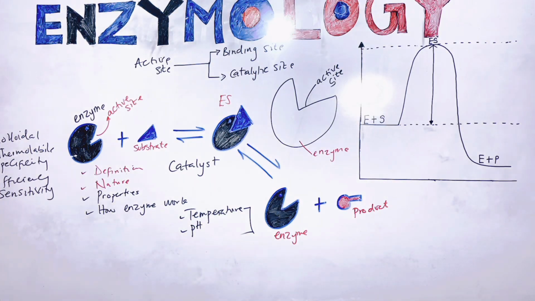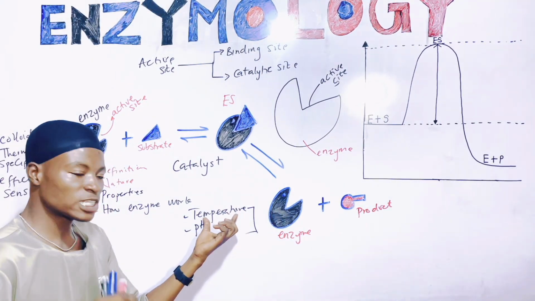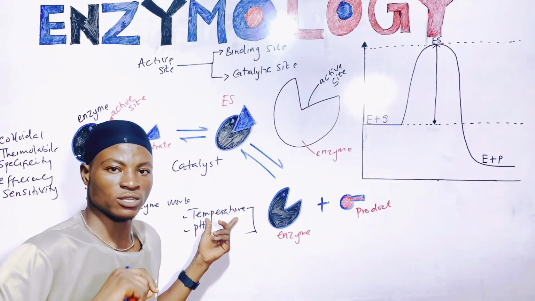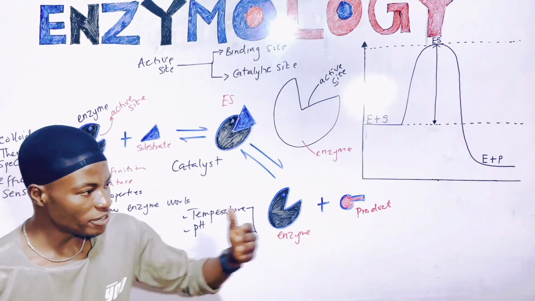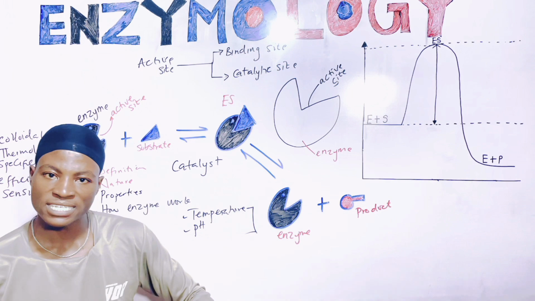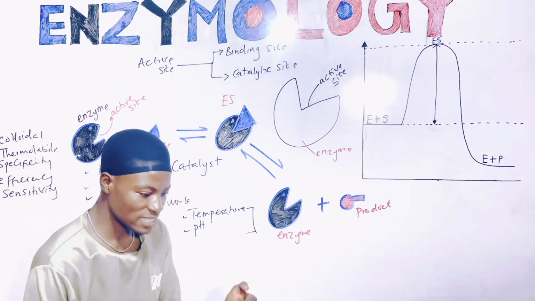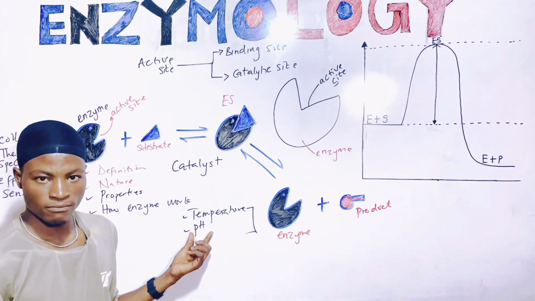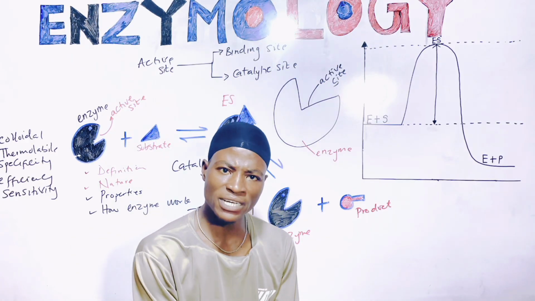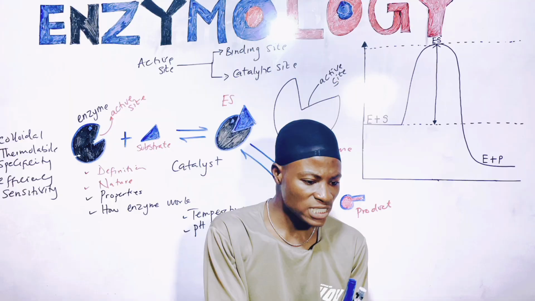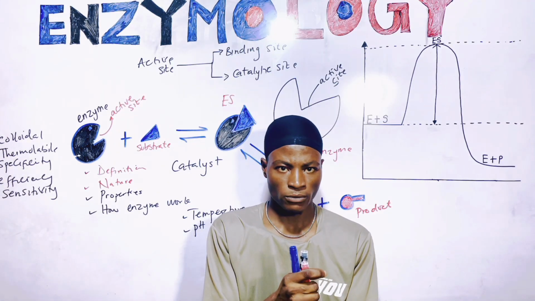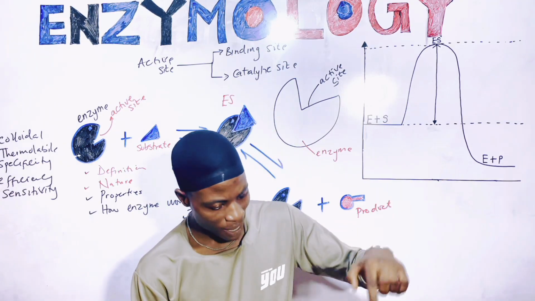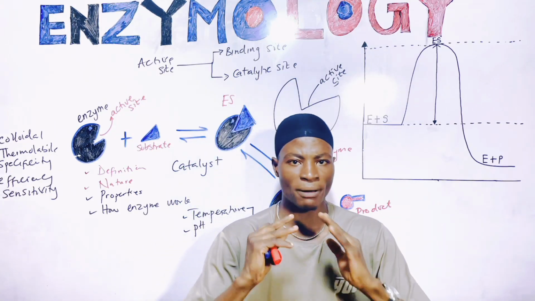I said something earlier. I said there is a particular temperature at which an enzyme can catalyze a reaction. That particular temperature is referred to as the optimum temperature. Any variation, either decrease or increase in this temperature, will affect the catalytic activity of that enzyme. The same thing is applicable to pH. Since enzymes are proteins, definitely pH can actually change the structure of an enzyme. pH can affect the structure of an enzyme, in the sense that enzymes as well have an optimum pH at which they perform their reaction.